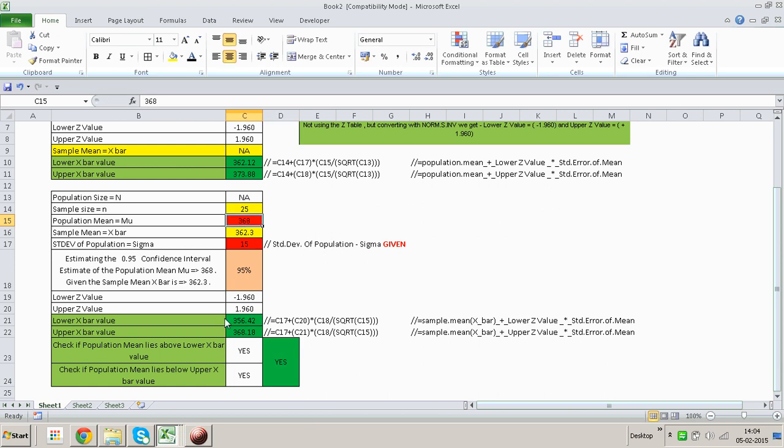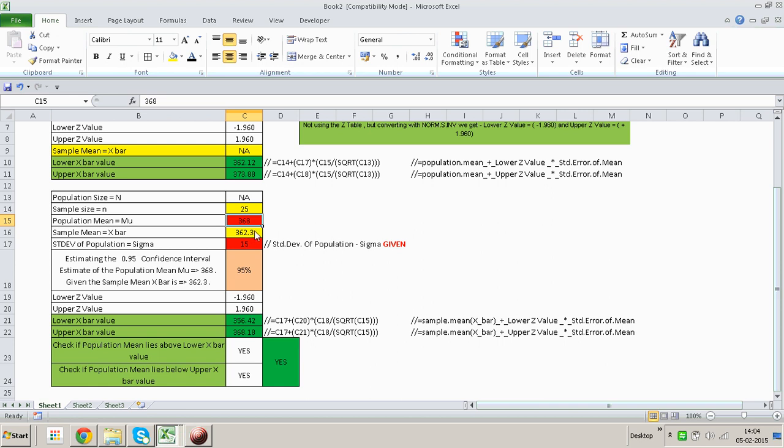And if that is true, then our sampling is correct. Then our sampling method is correct. And we can say that we have 95% confidence that even though we might not be given this value, which is the population mean, still 95% of our samples, whatever those samples might be, say we take 100 samples of 25 sample size, out of those 100, 95 samples will have a range which will have the population mean falling within that range. Okay, so this is ultimately what we want to achieve as the end result of this particular calculation.